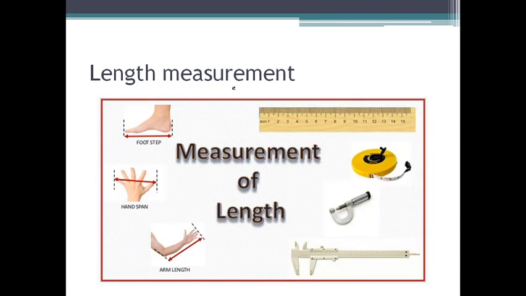To measure length, we have different systems and apparatuses. For example, in the standard system, we measure it in meters or in centimeters, millimeters or other units. There are also other units like foot or yard or arm length or finger length that we can use to measure length. And apparatuses like rulers, tapes, micrometers, screw gauges, vernier calipers, etc. can be used to measure different ranges of length.